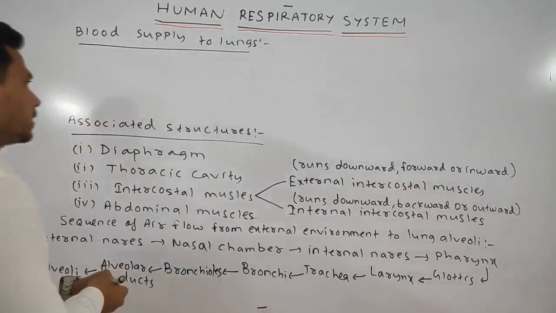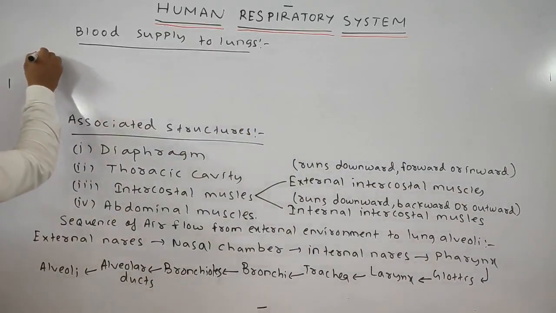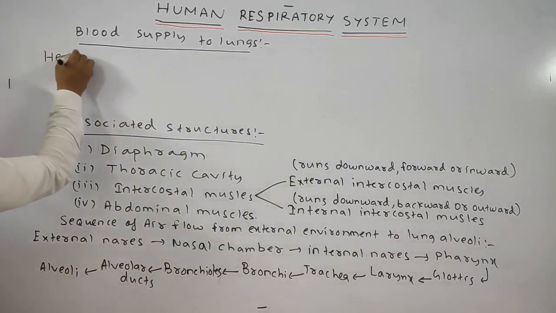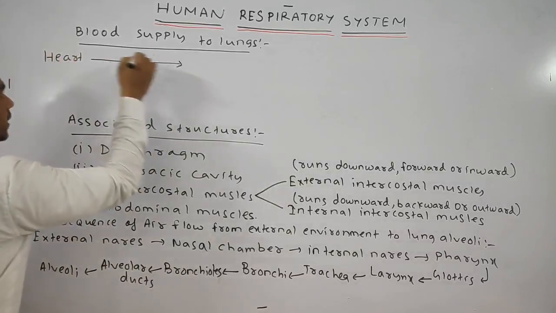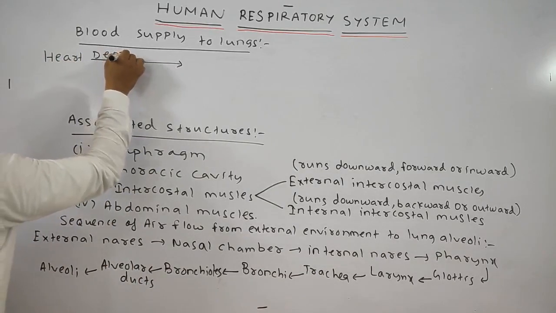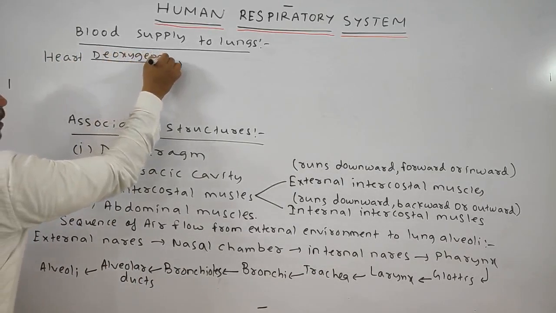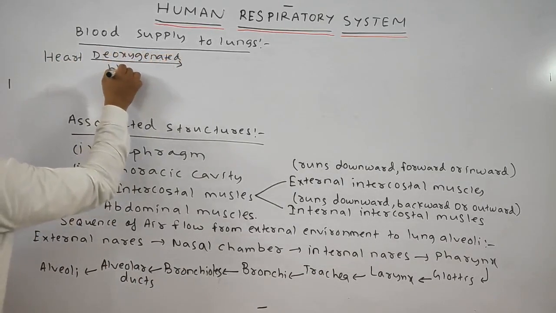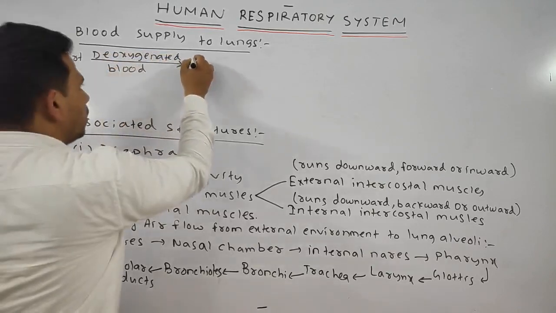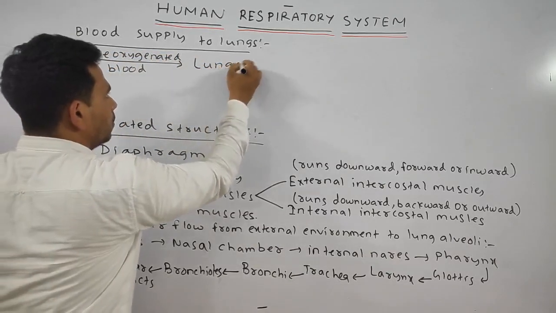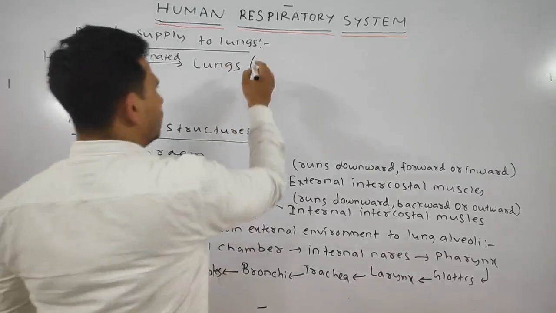So we can write this: from the heart, the deoxygenated blood, or impure blood, goes on to the lungs by the help of the pulmonary artery.